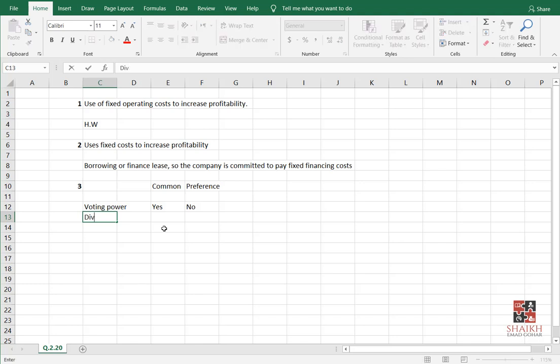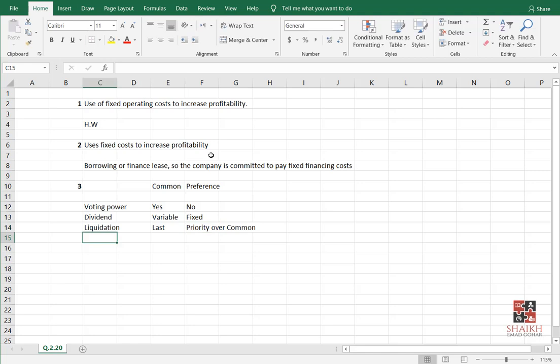Apart from this, you can say dividend. Dividend for common is variable, because it depends on the profitability of the company. For preference, it is fixed. It's a fixed percentage they will get. It's not related to the profitability. Getting the story, everyone? So in liquidation, you can say common shareholders are the last people who get their money if something is remaining. But here you will say preference shareholders have priority over common. Getting the story?